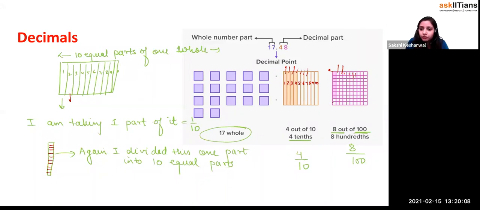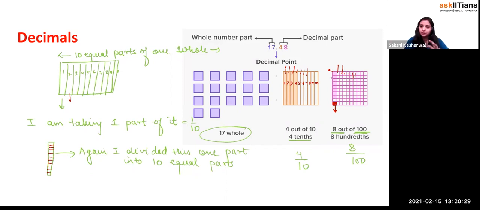What will you do with this, beta? If you take this small little part and again divide it into 10 equal parts, right? So this will be what? Again this 10 into 10 will be multiplied. It will become what, beta? 1 by 1000 or not? This is how the tenths, hundredths and thousandths come into existence, right? Basically, this is how the tenths, hundredths and thousandths come into existence.